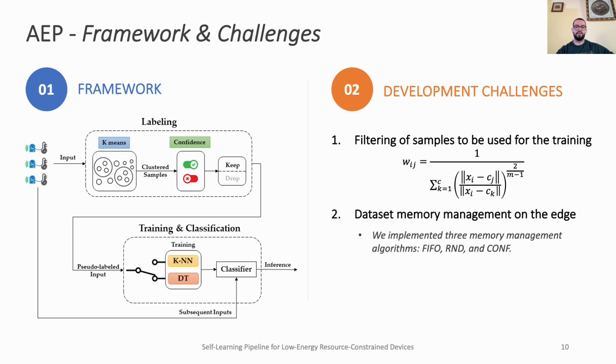Second, the target devices have limited memory, making it critical to manage the amount of data to prevent memory overflow. To manage this challenge, we implemented three memory management algorithms: first in, first out, random memory filtering, and confident memory filtering. The latter algorithm prioritizes samples with higher confidence value, ensuring that only the most important data is retained in memory.